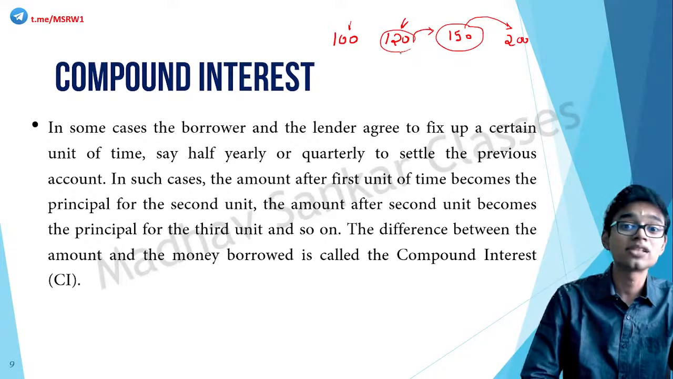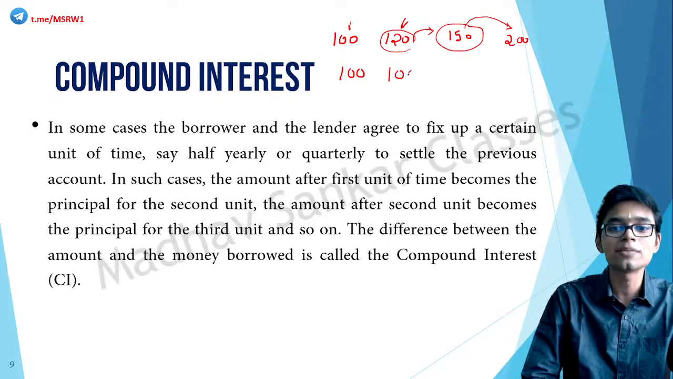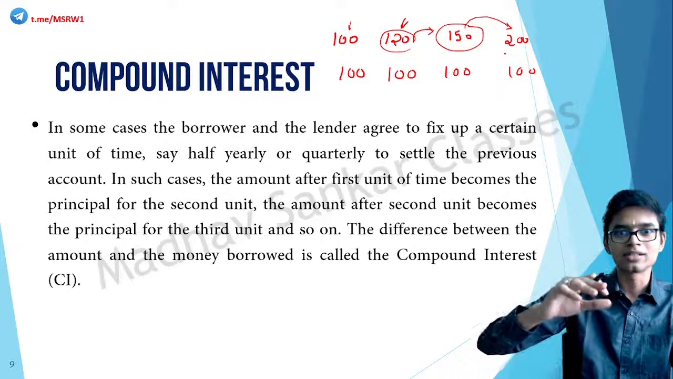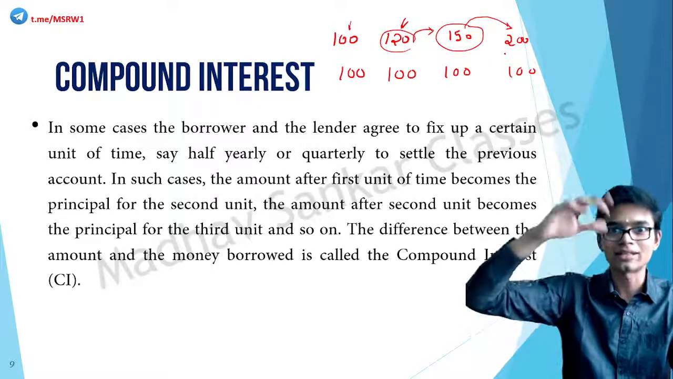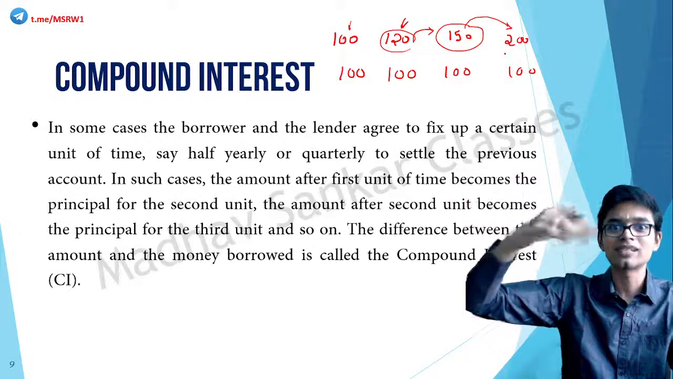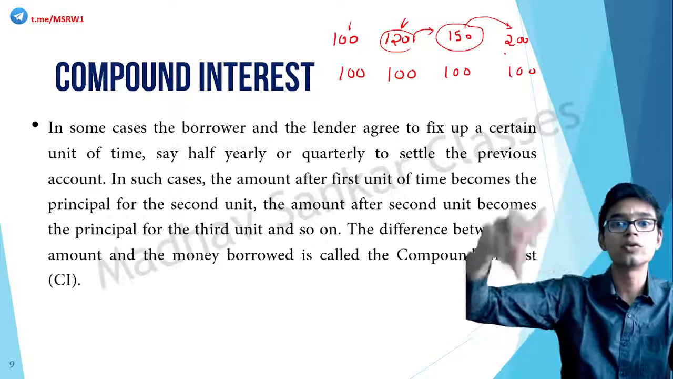Understood? But in the case of simple interest, it was always 100. The principal remained constant throughout. But in compound interest, the principal plus interest together gets the next interest. That is why it is called compound, because it gets compounded every time.